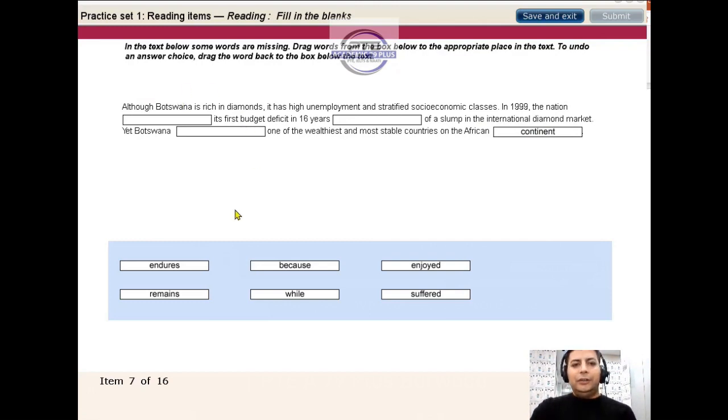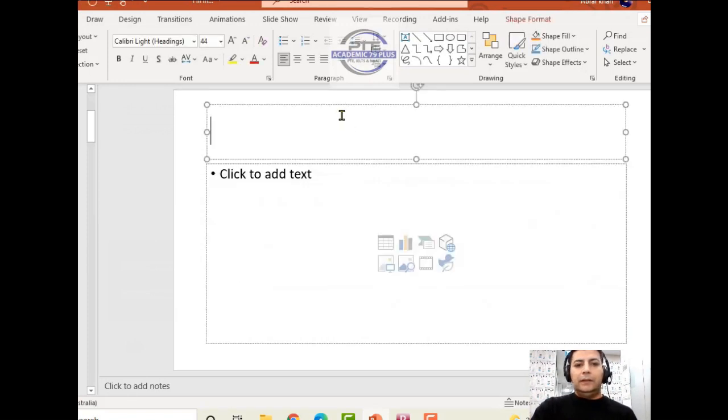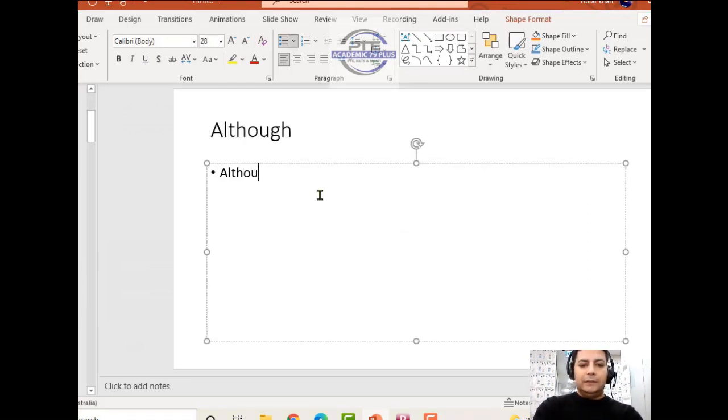Now, let's try to understand this text in detail as well. Although means it is used where there is unexpected contrast, right? So for example, let's open a new slide here. Although actually means where there is unexpected contrast, or it's the same as even, right? So for example, you expect something but it's not happening.